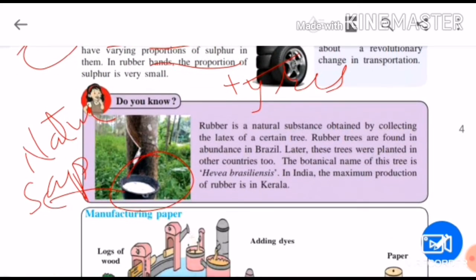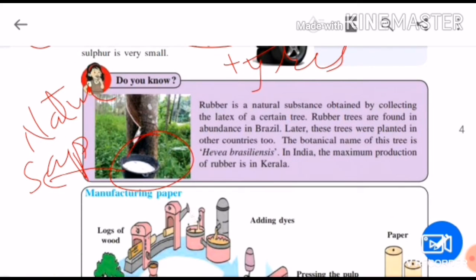So let us see. Rubber is a natural substance obtained by collecting latex. I already told you that white colored part, a waste product gum found on the bark of a tree, is called latex. Rubber trees are found in abundance in Brazil. You will find these rubber trees mostly in Brazil. Later these trees were planted in other countries also.